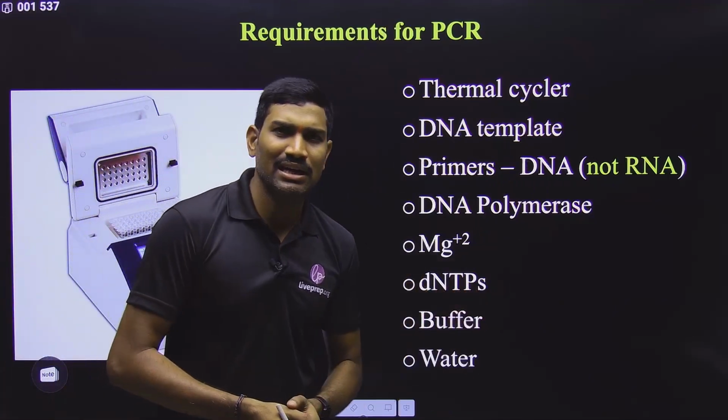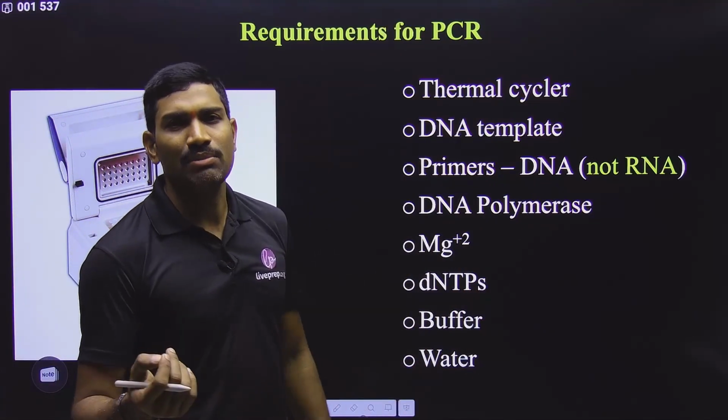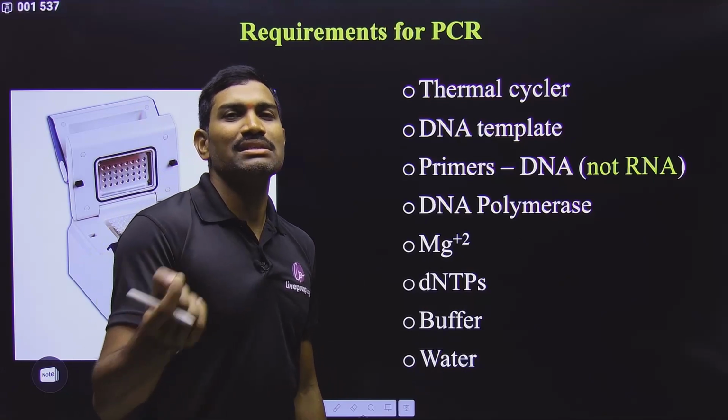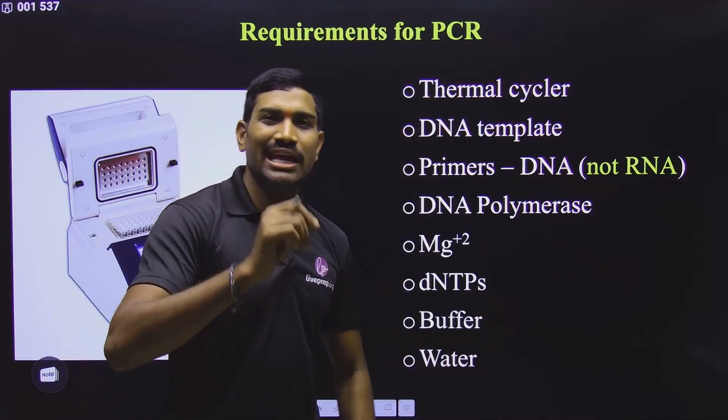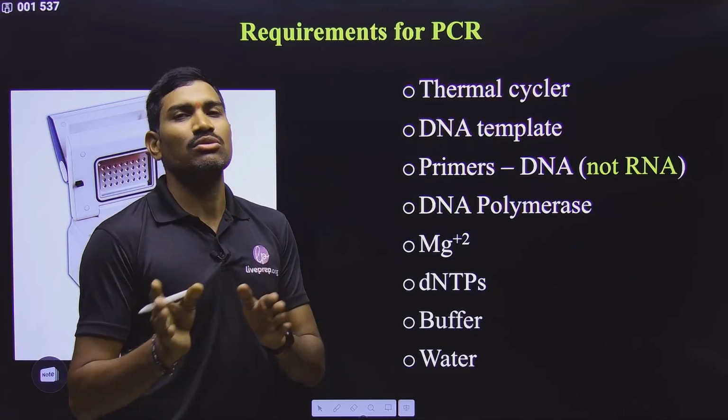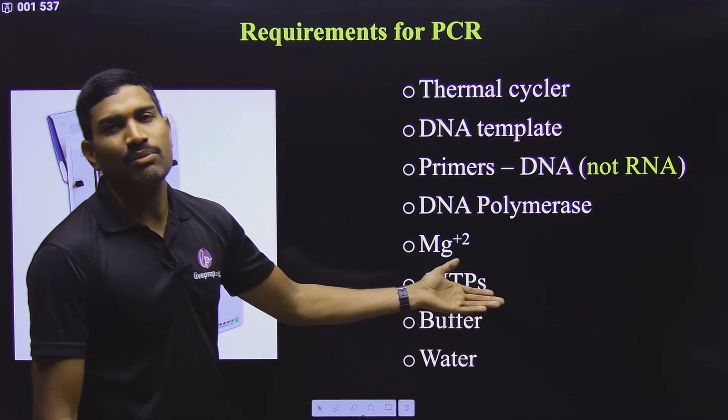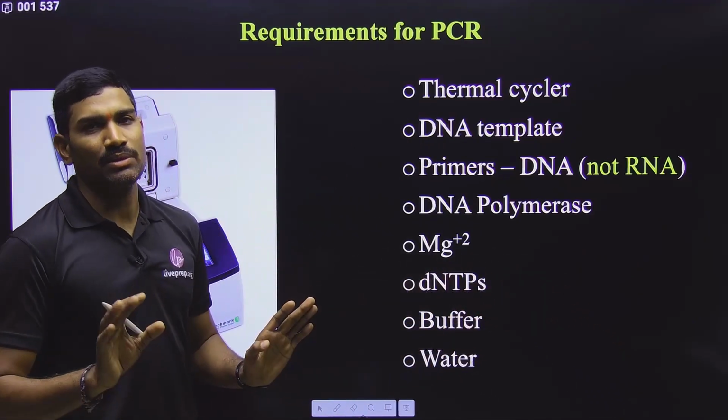Different thermophilic bacteria are there. In the NCERT they have given one example, that is Taq DNA polymerase, Thermus aquaticus DNA polymerase. From Thermus aquaticus we have taken. So Taq, Thermus aquaticus DNA polymerase, generally we are using in our experiment.